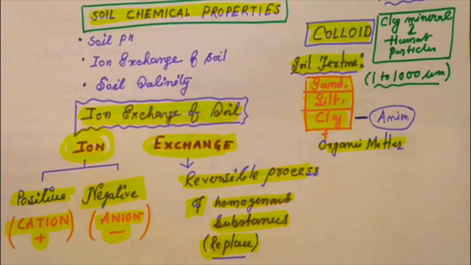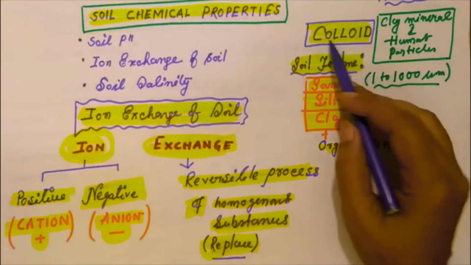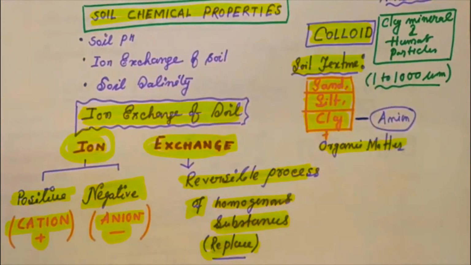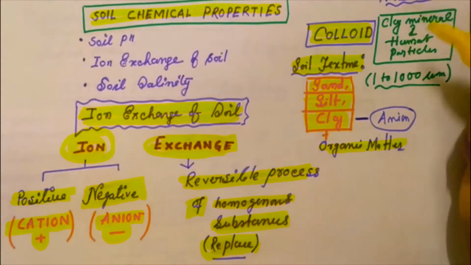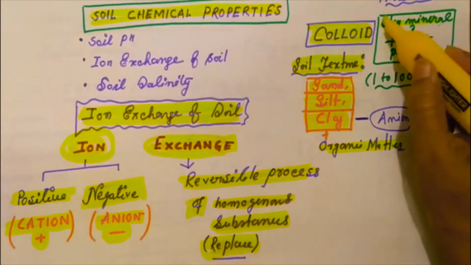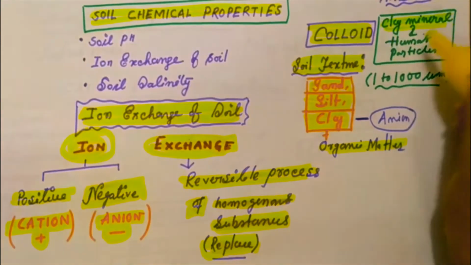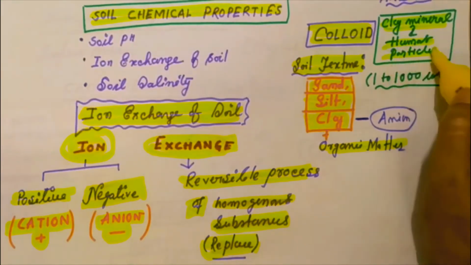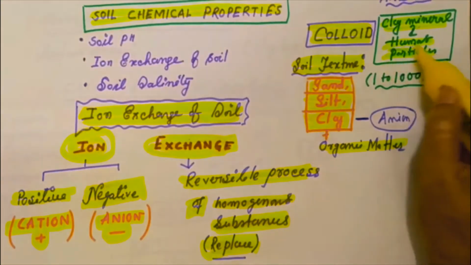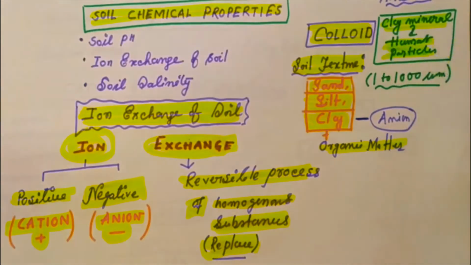Now come to the point of colloids. What are colloids? Colloids consist of clay minerals and organic matter, that is, clay materials or humus.